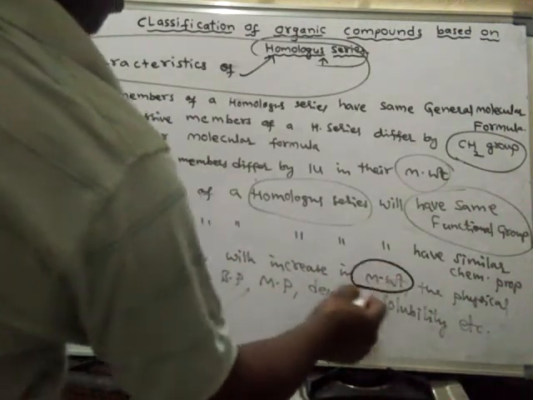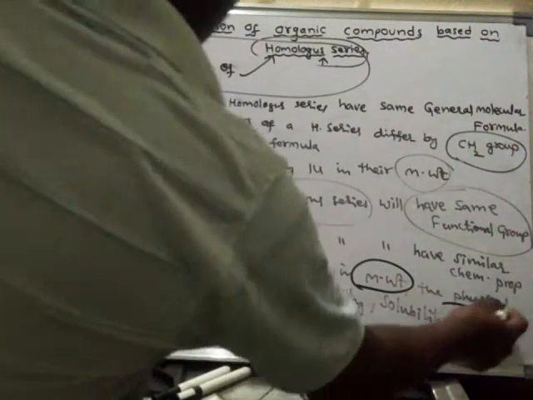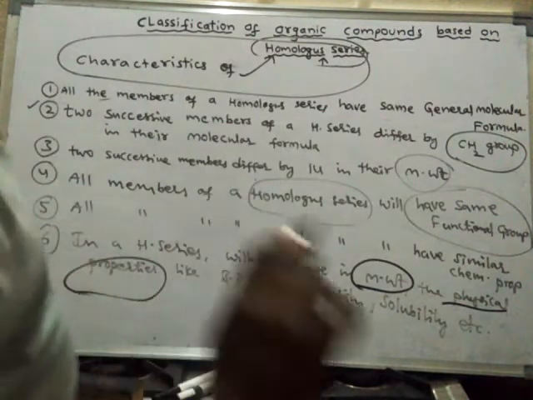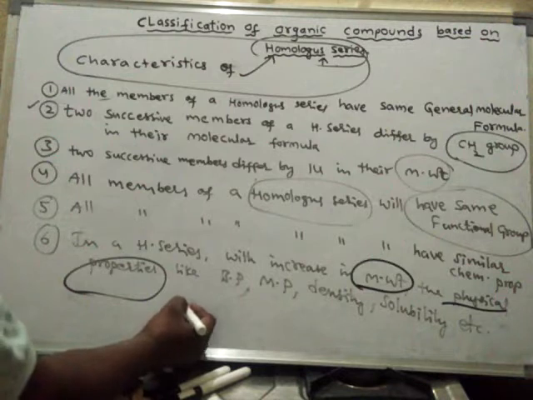That means all the members of a homologous series do not possess the same physical properties. They will differ.